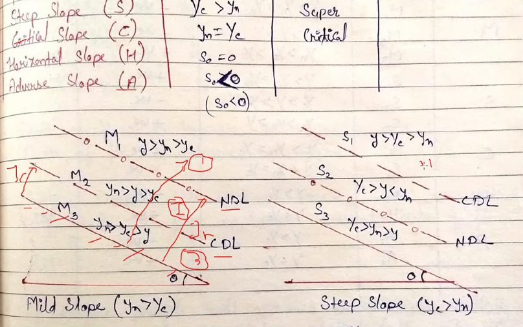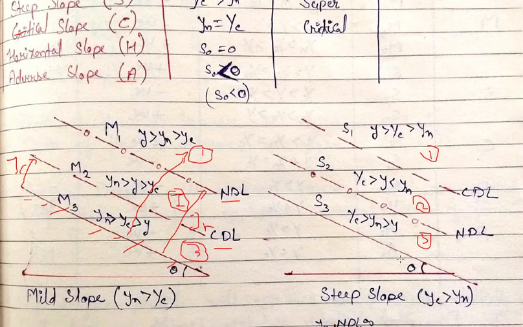This is the first region for steep slope. This is the second region, and this is the third region, between normal depth and bed.